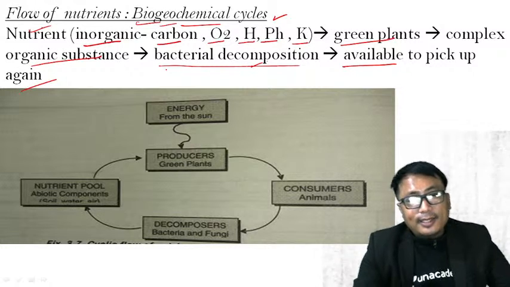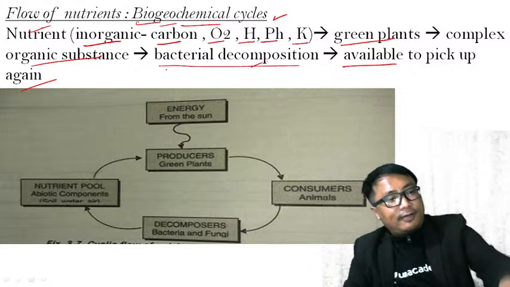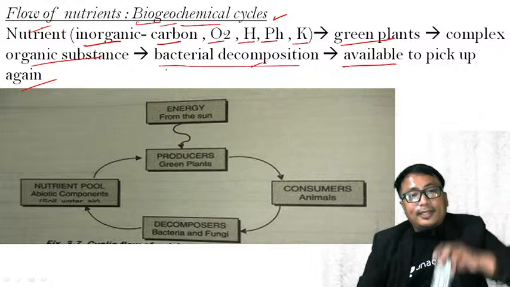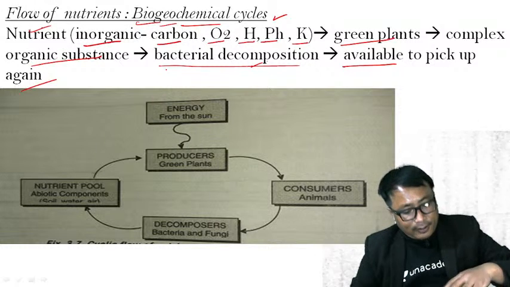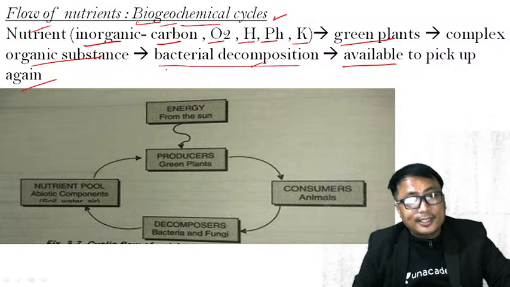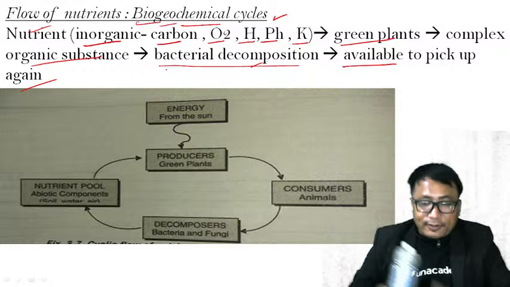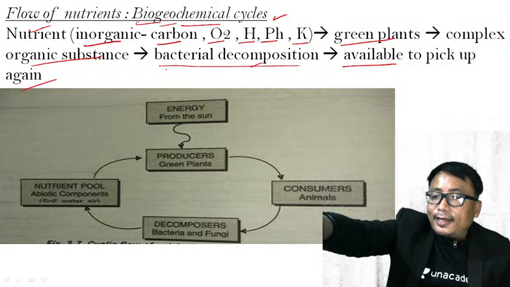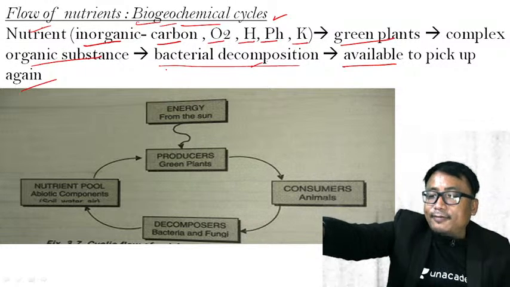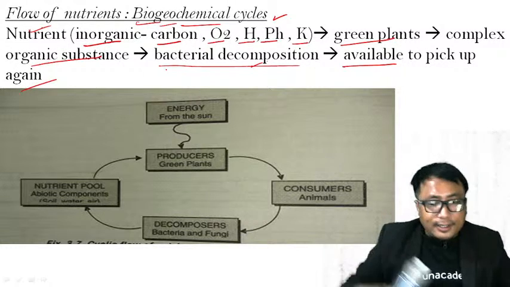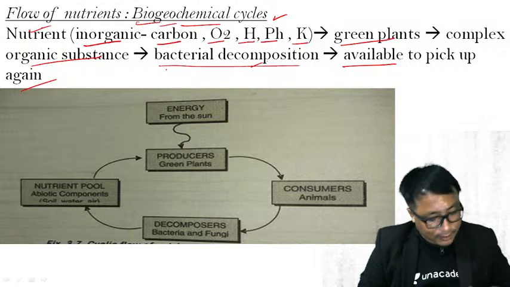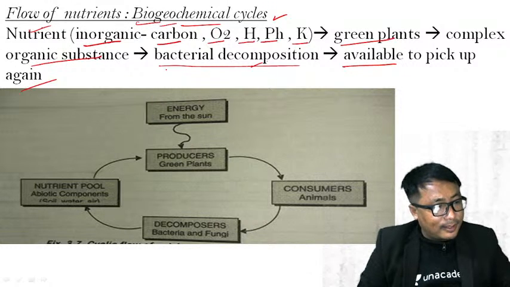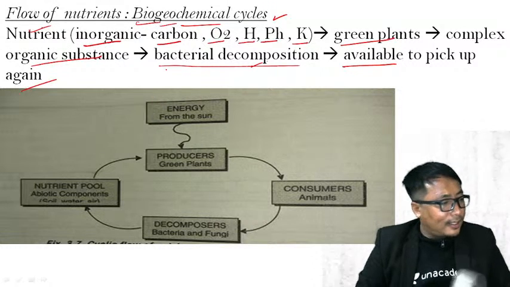Kindly look at the figure which is in front of you. This is the entire process of how the interaction or the flow of nutrients takes place in the ecosystem. And this activity, the rate of flow of nutrients, is one of the functions of the ecosystem. Clear?